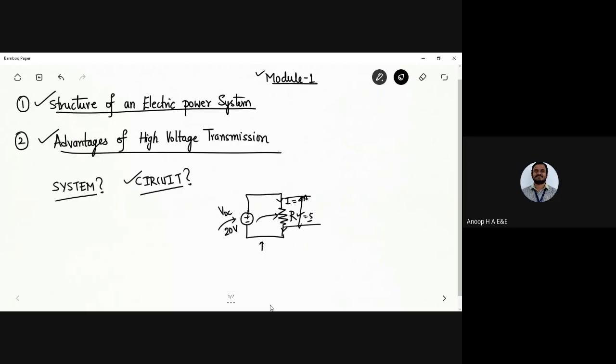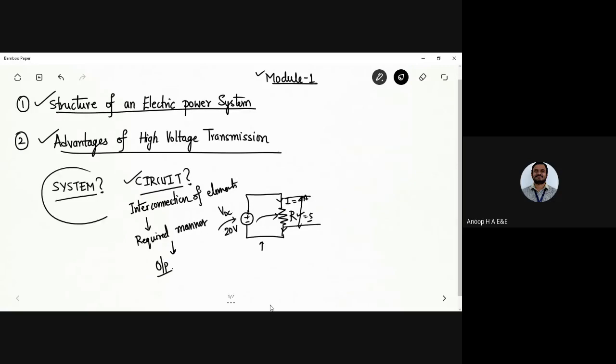Correct. Now, what do you mean by a circuit? It is nothing but the interconnection of components. We can call it interconnection of components or elements or circuit elements or circuit parameters, in a required manner, in such a way as to give the required output.